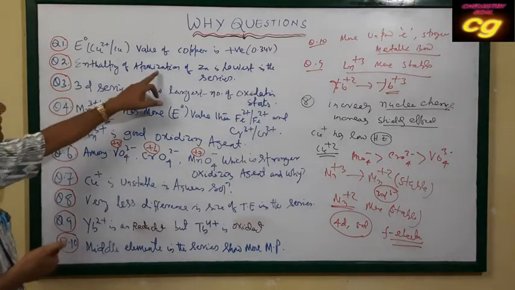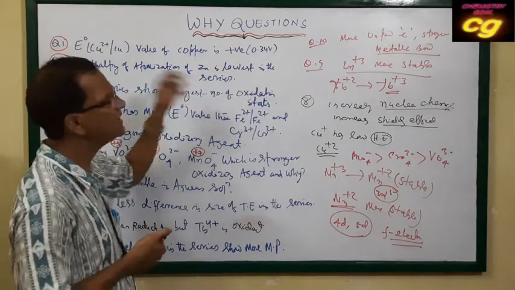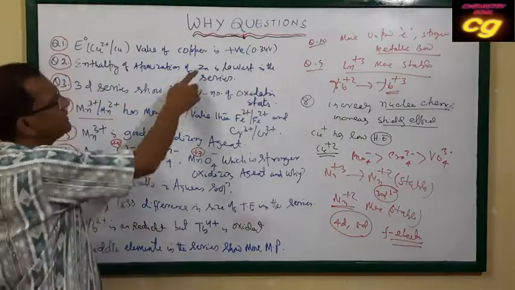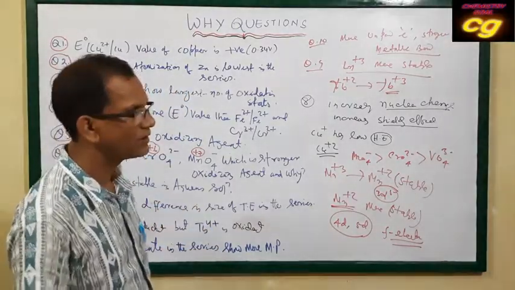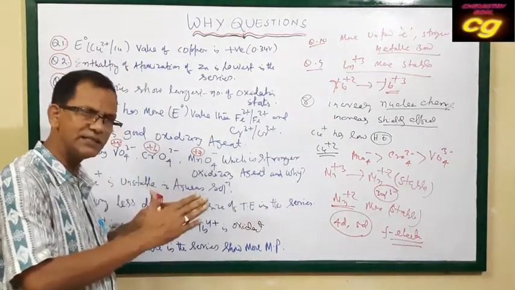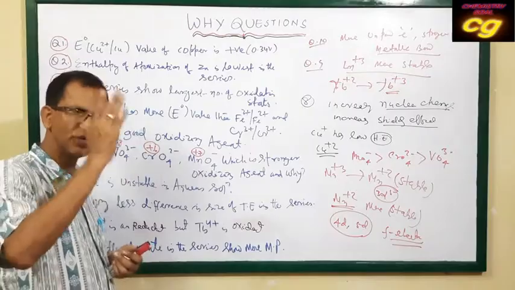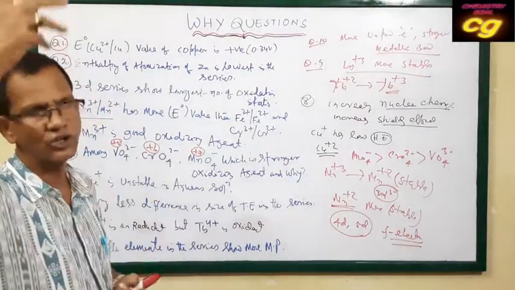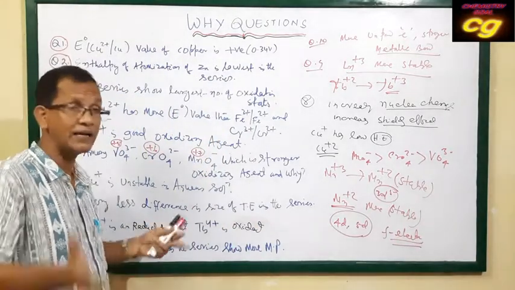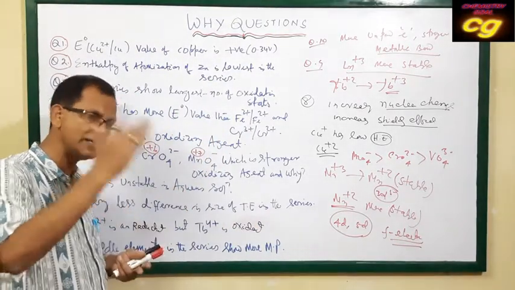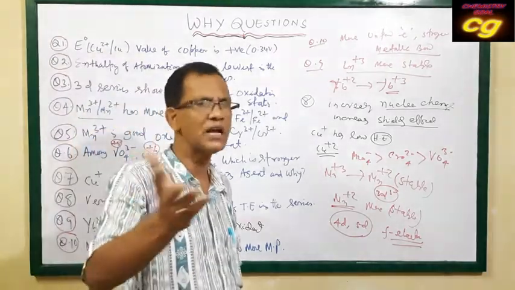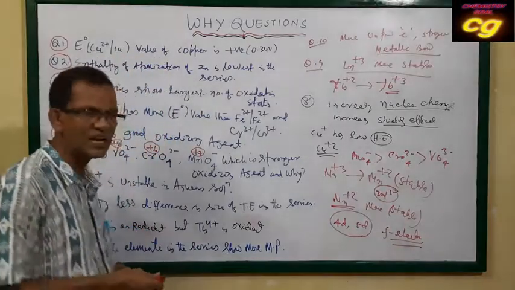Then, the enthalpy of atomization of zinc is lowest in the series. We know, if you compare size, a very important thing: zinc is larger than copper. No doubt size decreases from left to right, but just after copper, zinc suddenly shows an increasing atomic size because of the shielding effect. The electron added after copper opposes the attraction between the outermost electron of zinc and the nucleus. That's why the size increases.